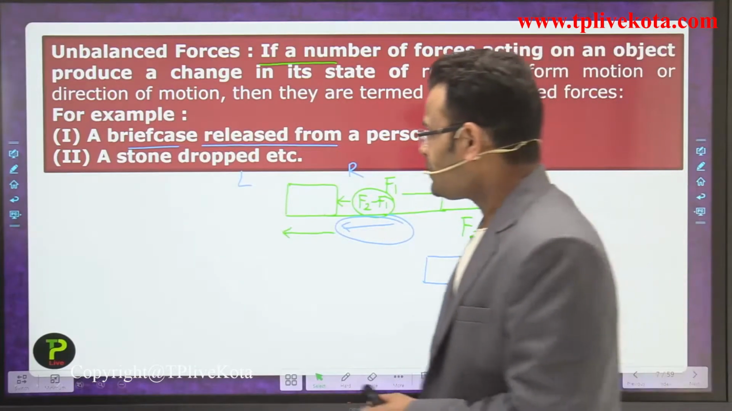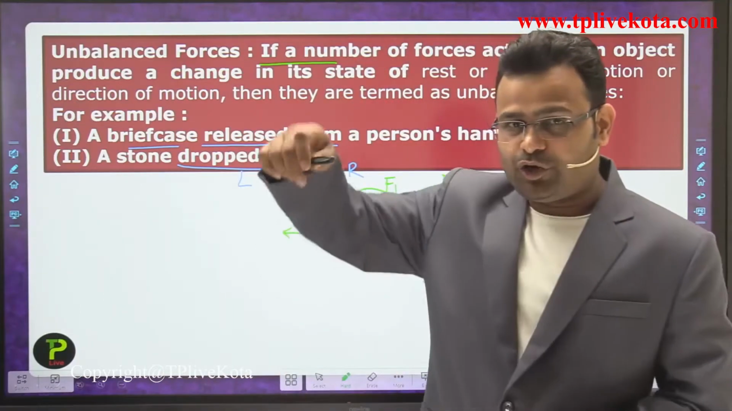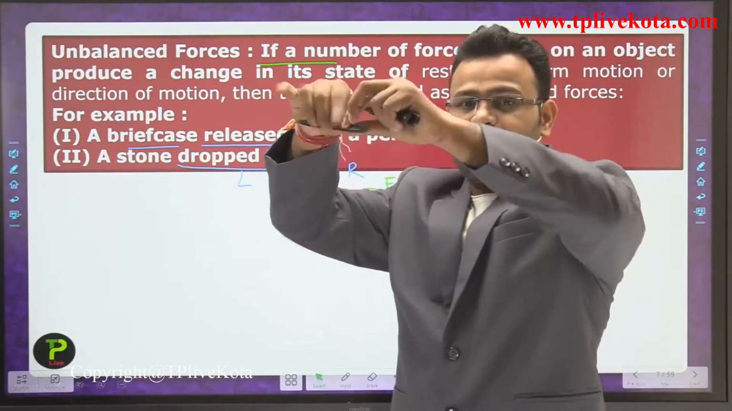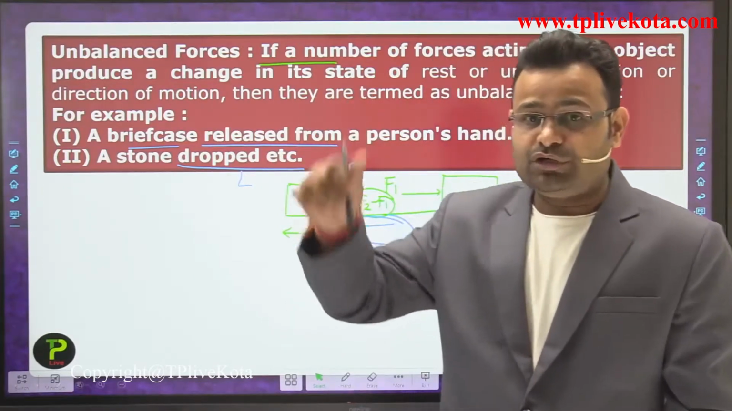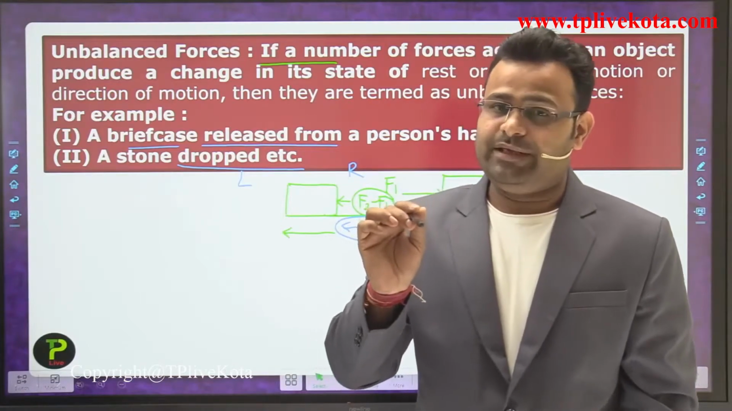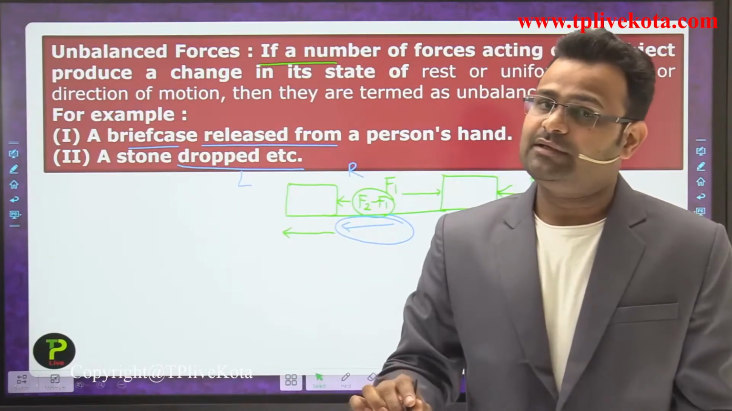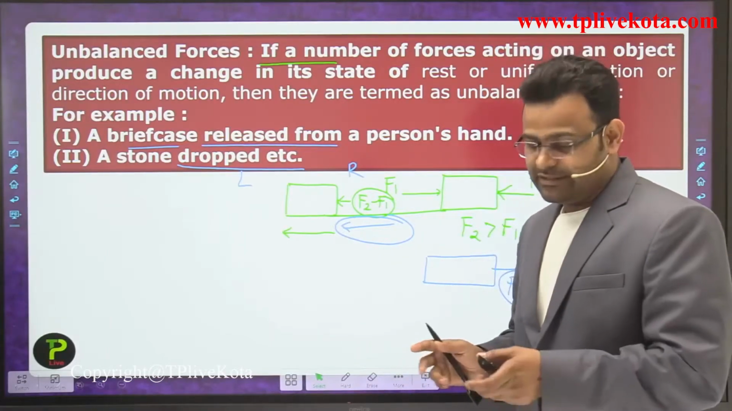Okay, a stone dropped, etc. Whenever we drop any object, it moves in a downward direction. Why? Because a single force, the gravitational force, is applied on that body in a downward direction. Those are unbalanced force examples.